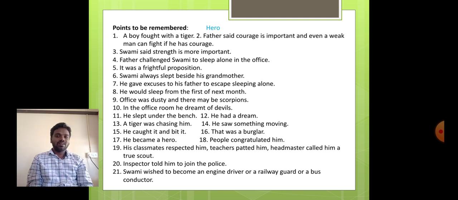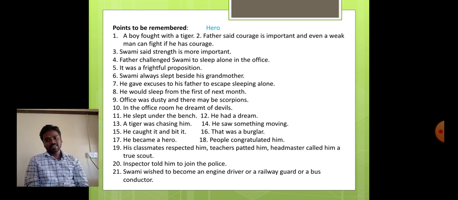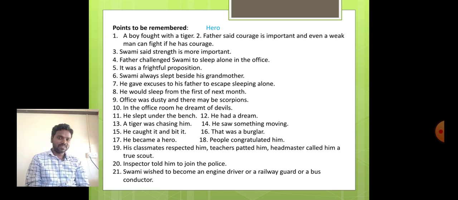Here, we will see how Swaminathan comes up with queries. Is Swaminathan daring enough to sleep alone in the office or not? How did he convey to his father that he would not sleep in the office alone?